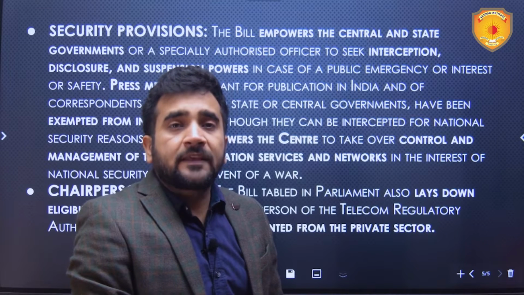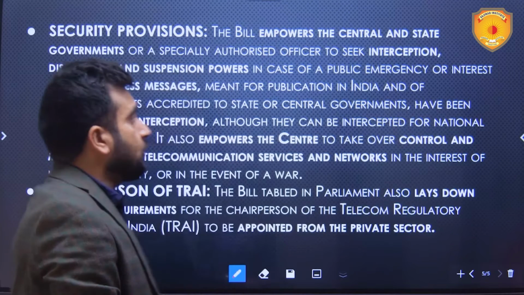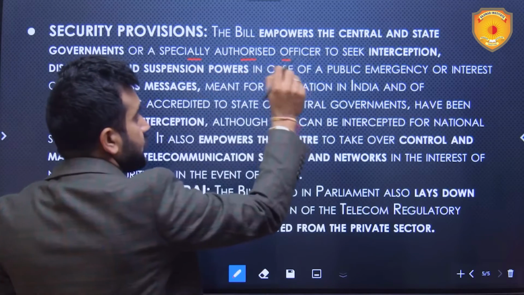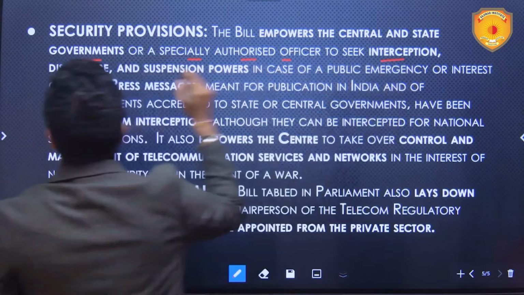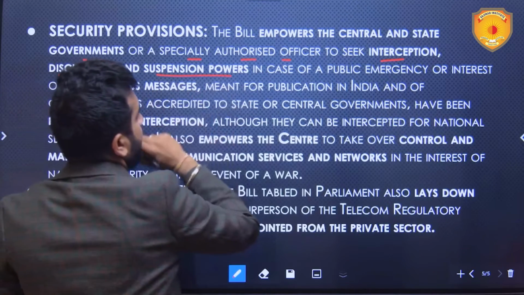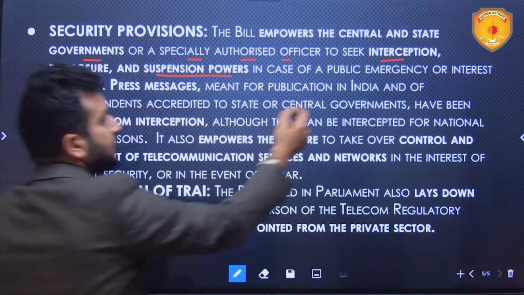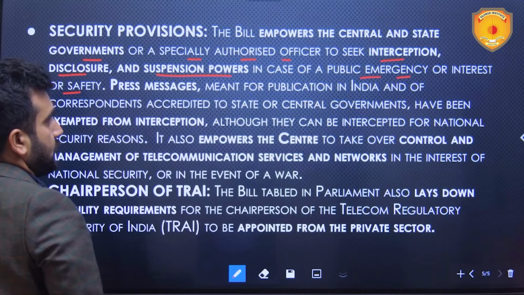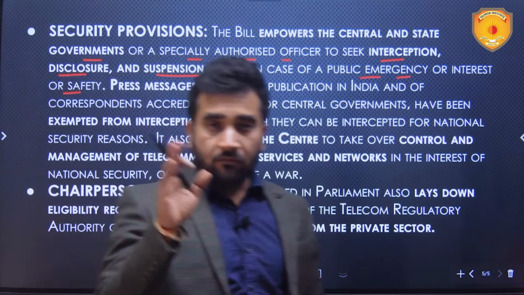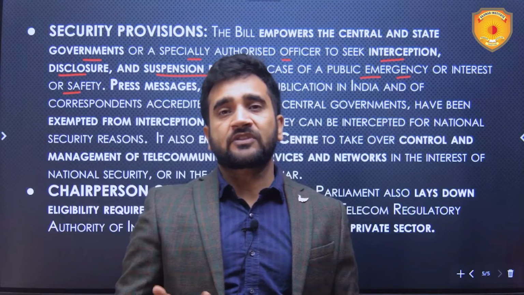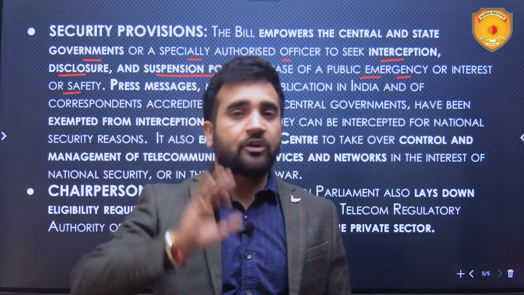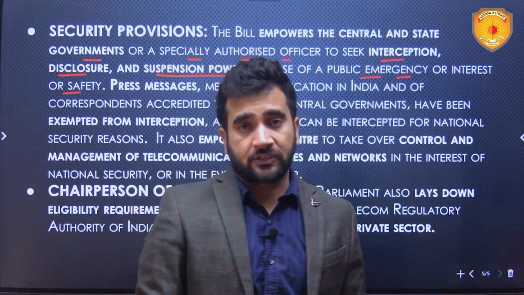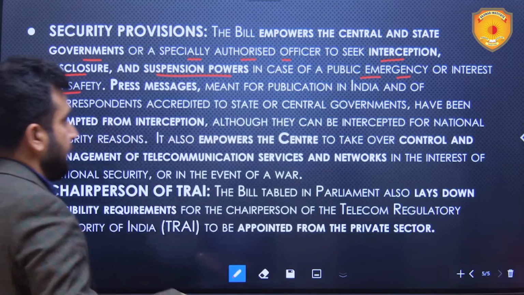Now, this bill empowers the government, or the employees of the central and state governments, or a specially authorized officer, to seek interception, disclosure and suspension powers in case of public emergency or interest or safety. Now, government officials, in certain circumstances, can intercept the communication of the users. Obviously, security concerns will be there, then only they will be doing it.